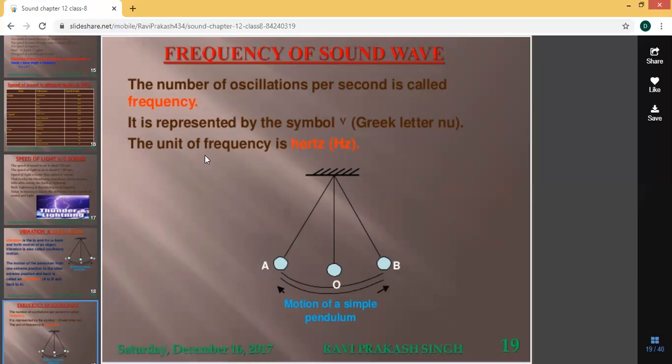The symbol is different, the unit is different.